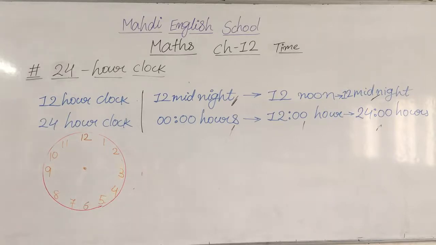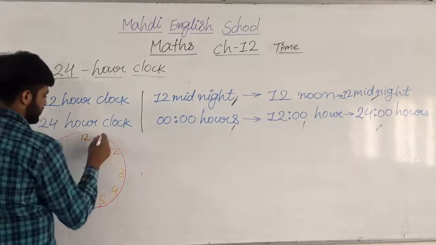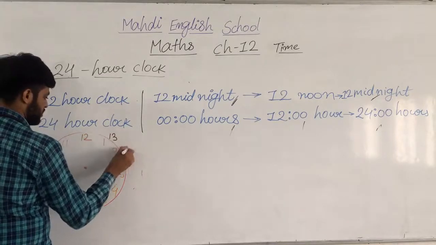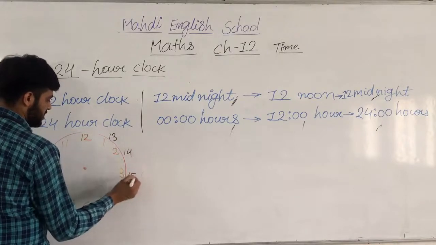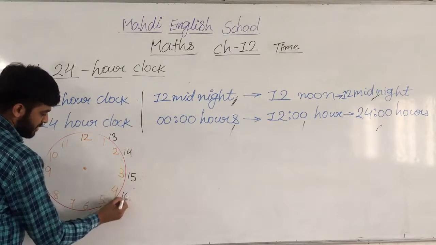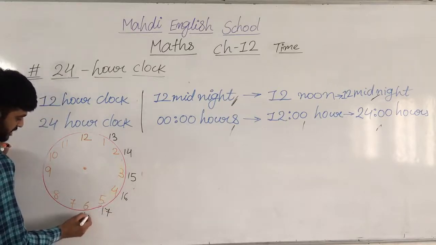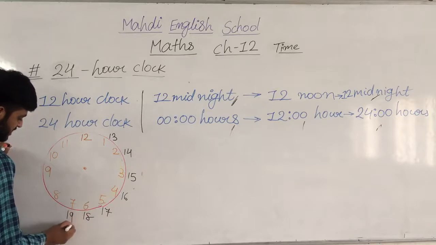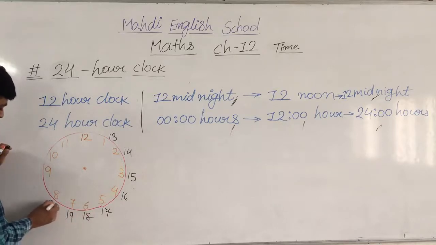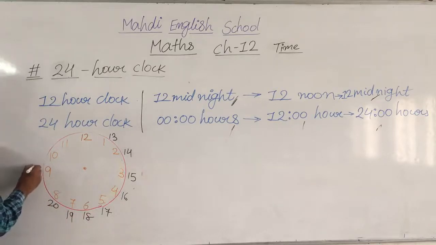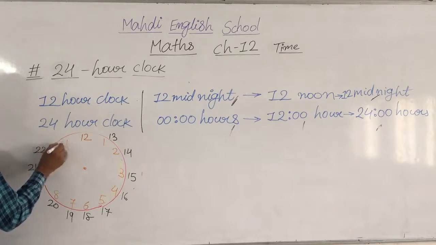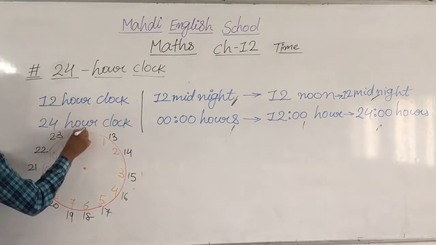And then after that, my dear students, what do they represent? 1 represents 13, 2 represents 14, 3 represents 15, 4 represents 16, 5 represents 17, 6 represents 18, 7 represents 19, 8 represents 20, 9 represents 21, and 10 represents 22, and 11 represents 23, and it's 24.